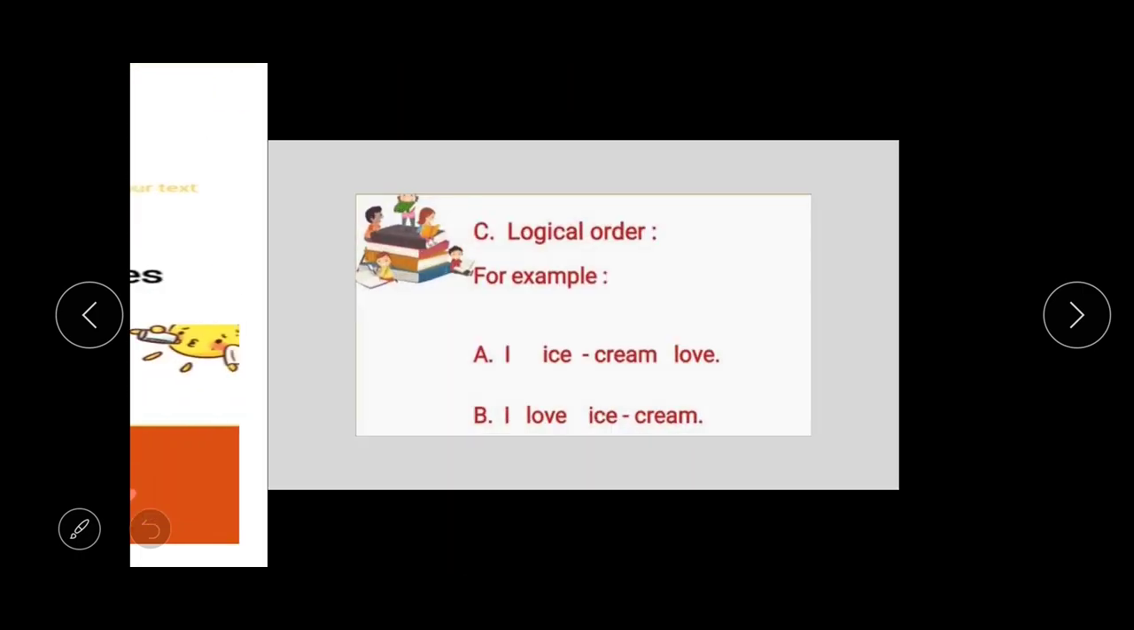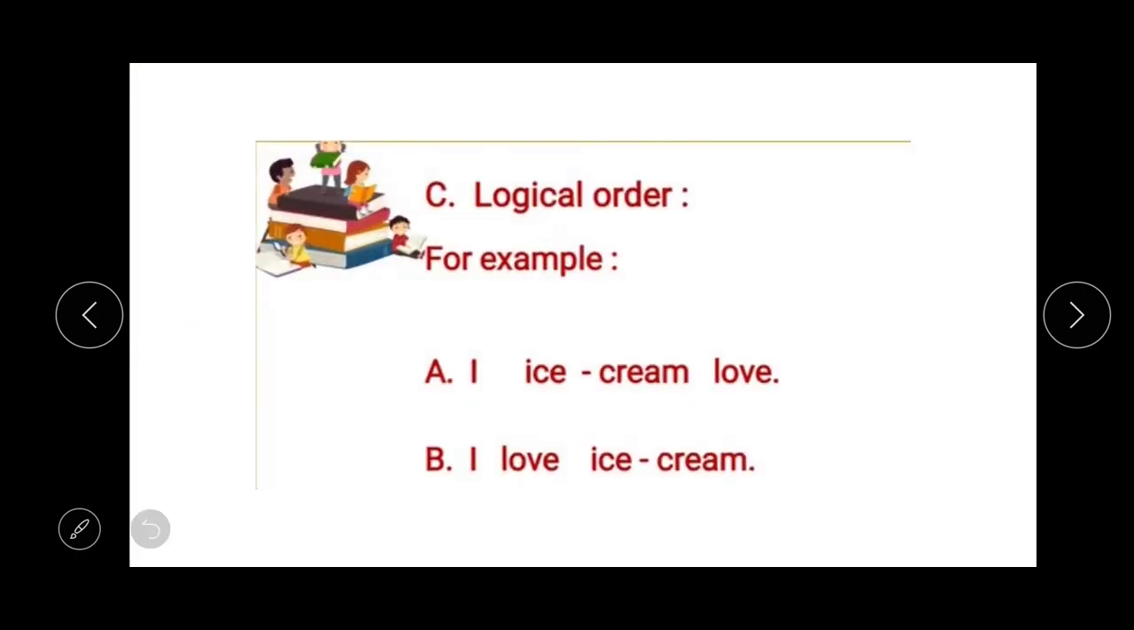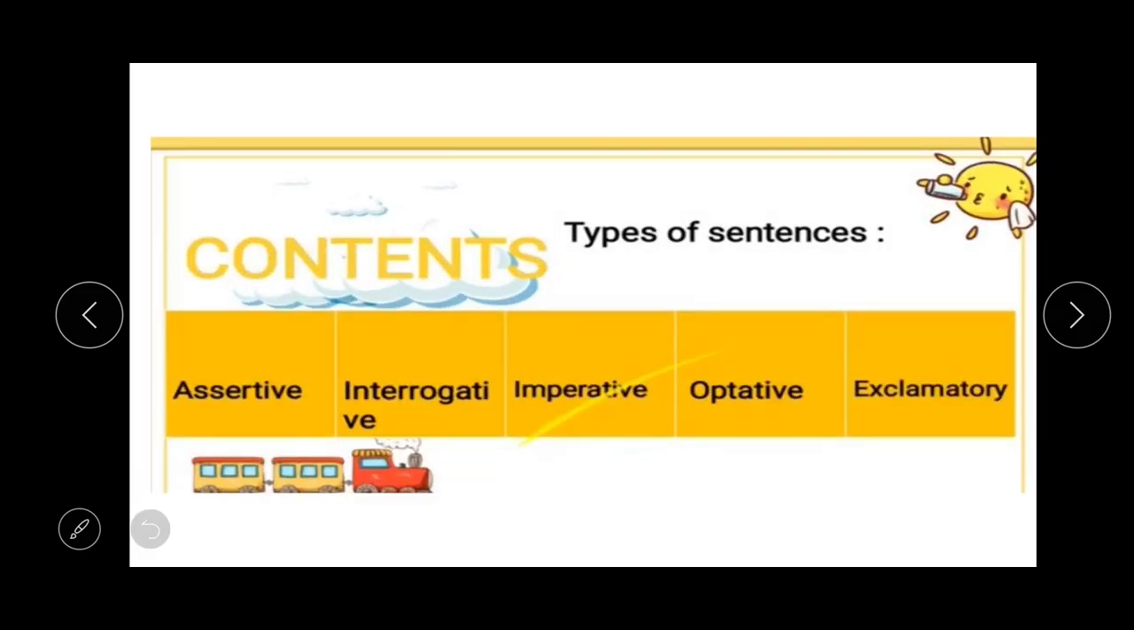Then the next rule is logical order. It means, students, the words should be arranged logically, otherwise it won't be a correct sentence. So here you can see an example: A, I ice cream love. It's a wrong sentence. But in B, I love ice cream, it's a correct sentence because all the words here are arranged logically.